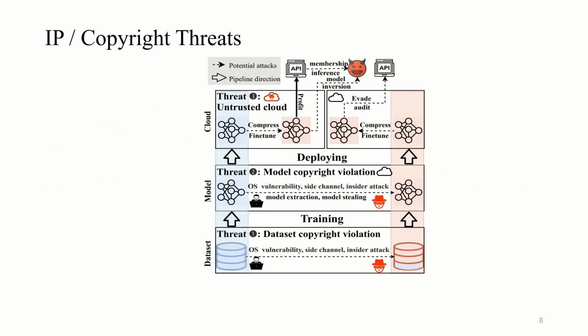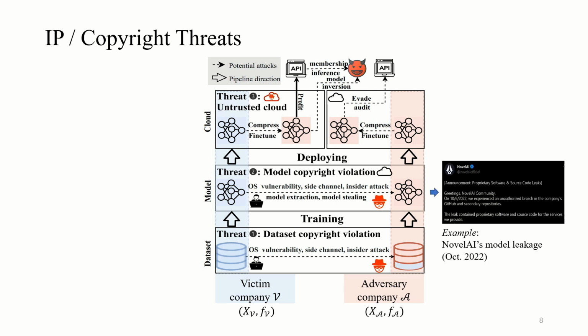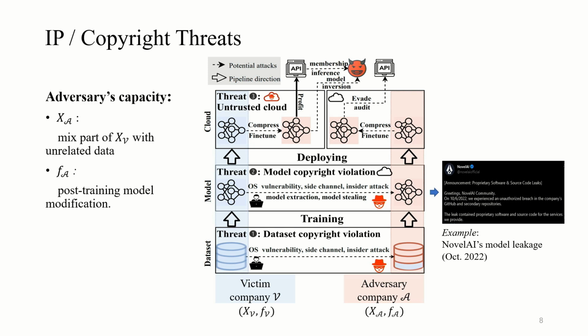In this work, we categorize the IP threats from a more practical point of view. Suppose the victim company holds the proprietary dataset and the classification model. The adversary company wants to set up a comparable AI service by stealing the dataset and model through OS vulnerability or insider attack. This threat is real, and one recent example is the novel AI model leakage news spread on Twitter. Even worse, the deployed cloud server can stealthily modify the deployed model to frame the victim. The adversary's capacity includes mixing the stolen dataset with data of similar distribution, or changing the model by post-training modification, like quantization, pruning, and fine-tuning.